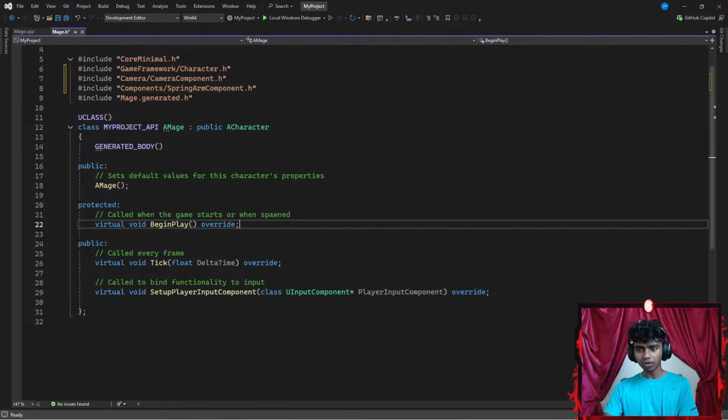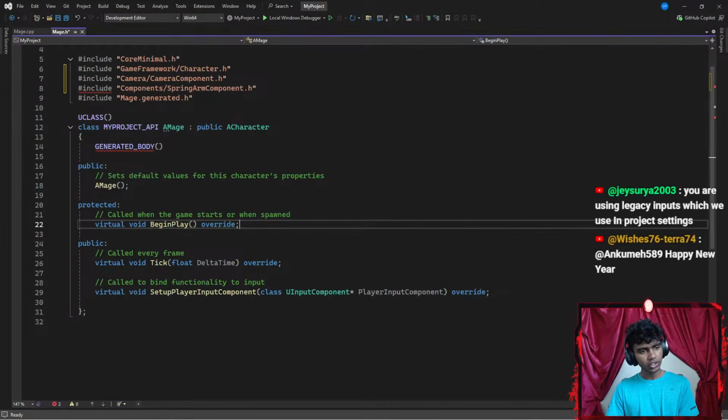Maybe not. So I'm going to go under my protected section. You're using legacy inputs, which we use in project settings. Oh, I see. I might actually look into advanced inputs in that case.